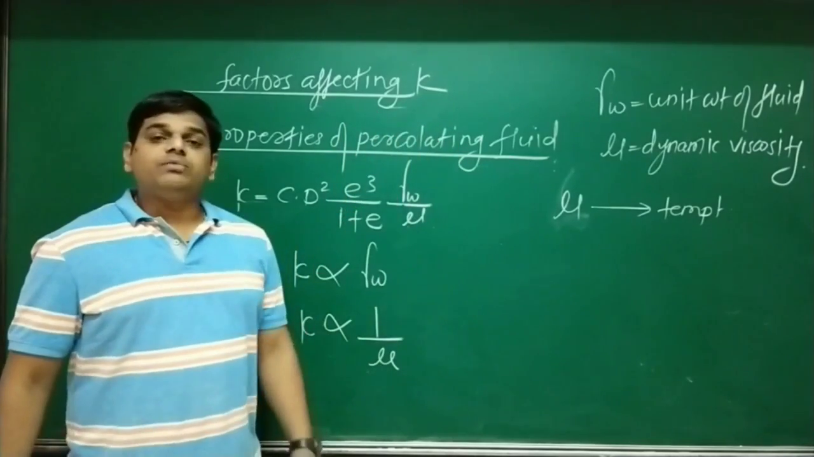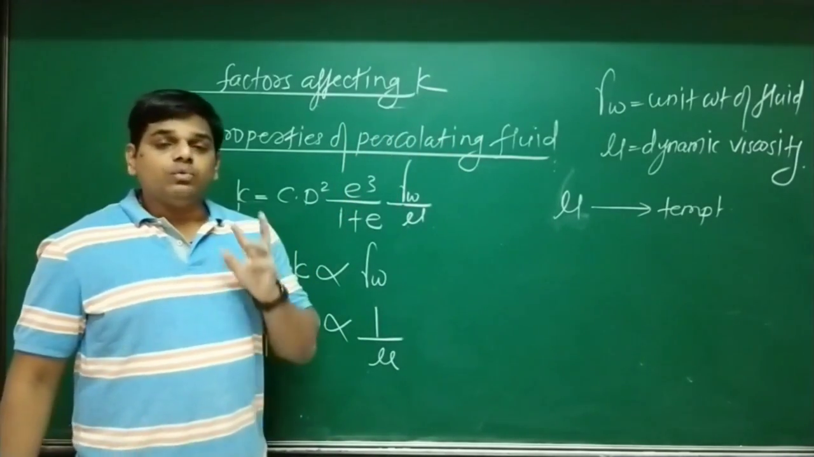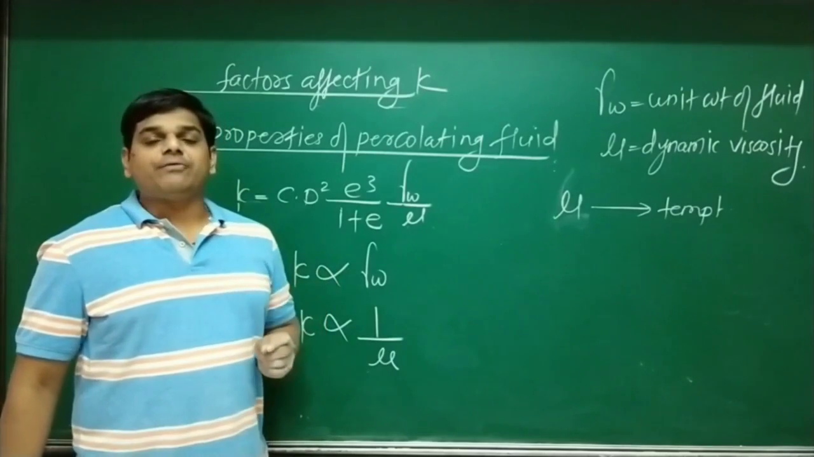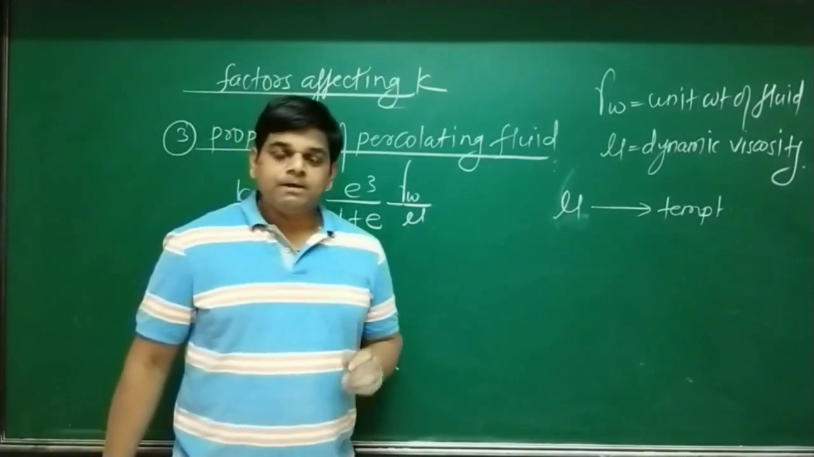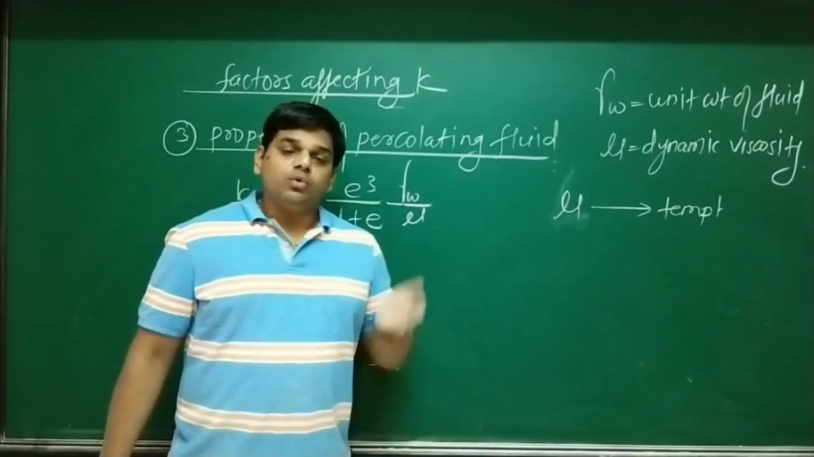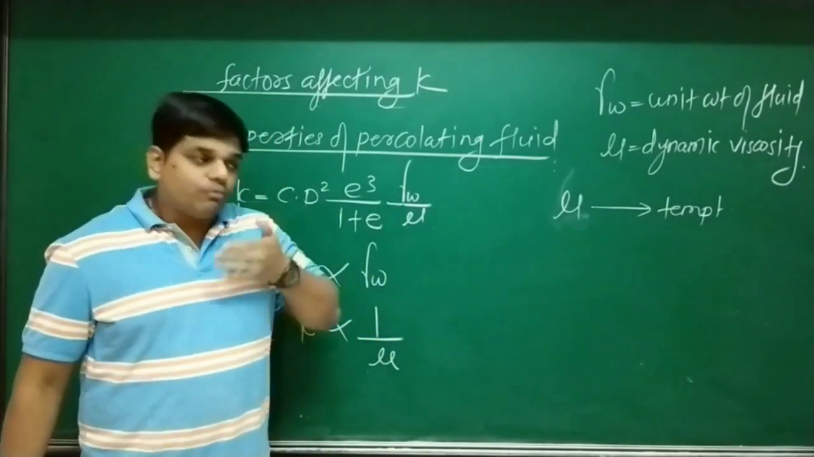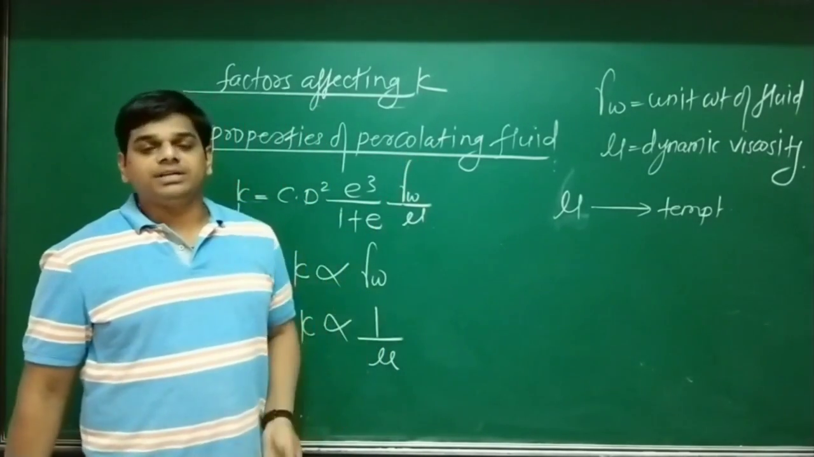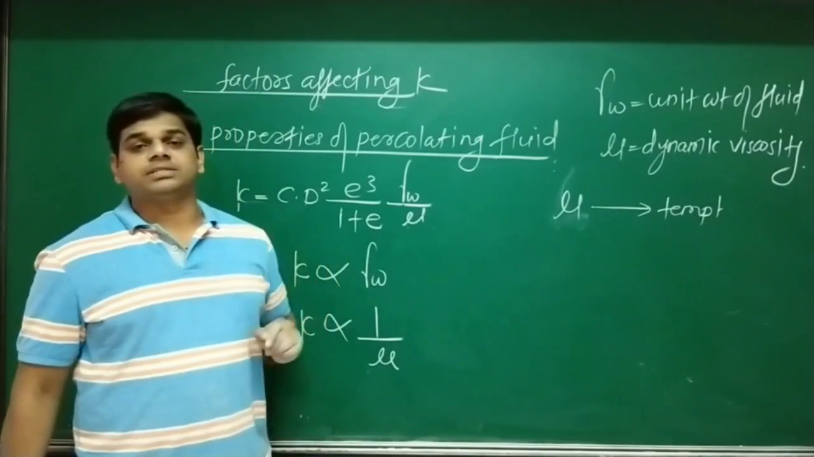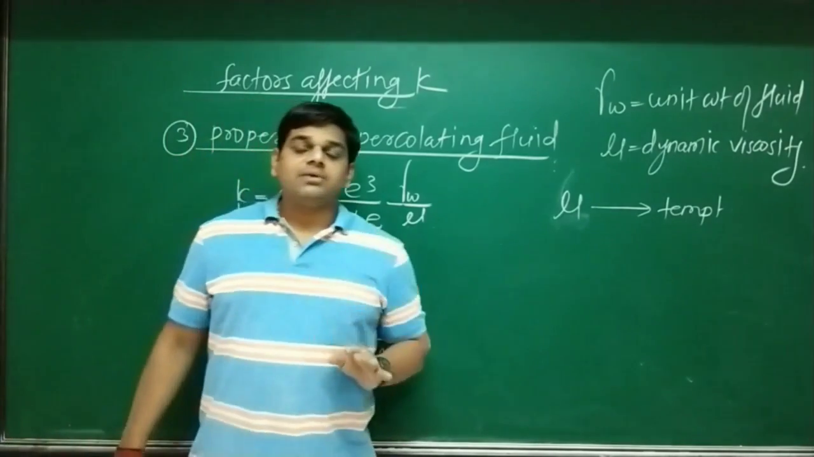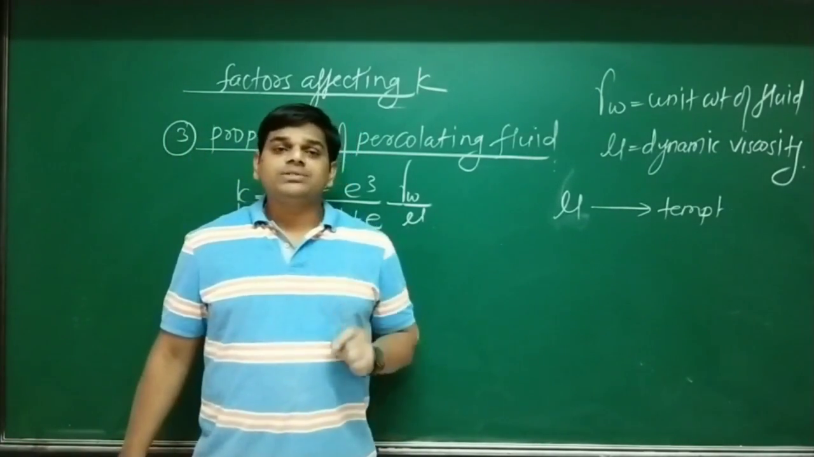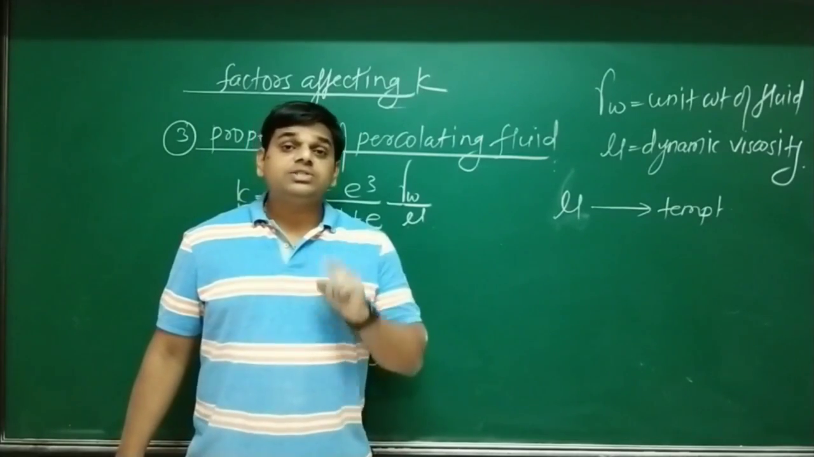Mu is dynamic viscosity, and we know that viscosity is widely affected by temperature. As temperature increases, viscosity decreases. As viscosity decreases, flow increases. As flow increases, permeability increases. So first of all, try to understand what is viscosity. Viscosity means resistance to the flow.